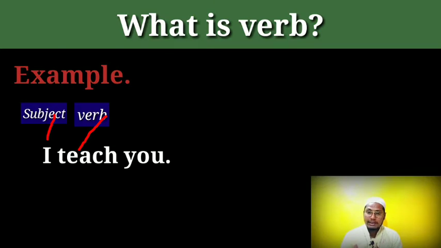Something is being done by the subject, the work and the activities being done by the subject, it must be the verb. And what is the subject doing here? The subject is teaching someone. So the activities, the performance, the motion, the emotion, whatever you are doing right now, it must be your verb. Are you getting it? I hope that you got it.